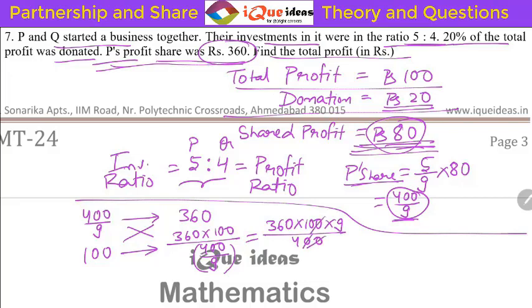So the zeros cancel. 4 cancels 360 90 times. 90 times 9 is 810. So the answer is 810 rupees. Right? So this is the total profit. This was a slightly tricky question. You had to be a little careful here. Okay. Now let's take up the next question.